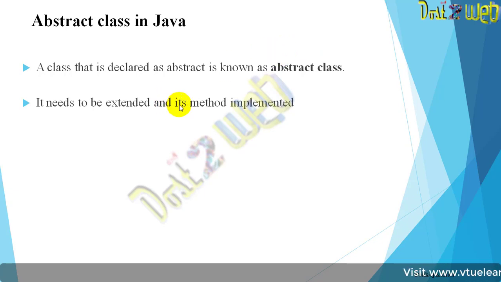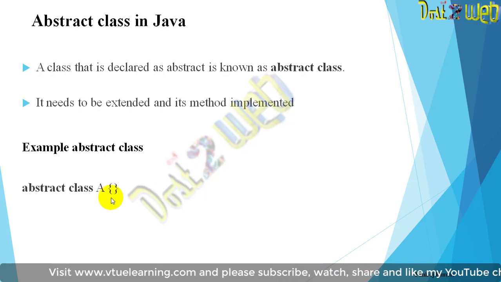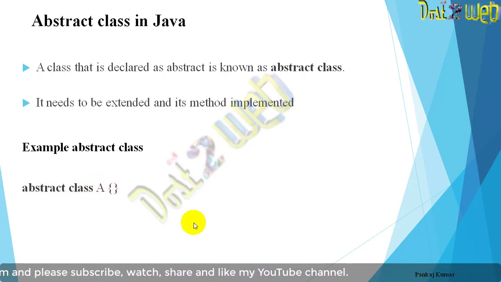It needs to be extended and the methods implemented. A simple abstract class: just write abstract class name and give the opening and closing braces. This is called your abstract class.